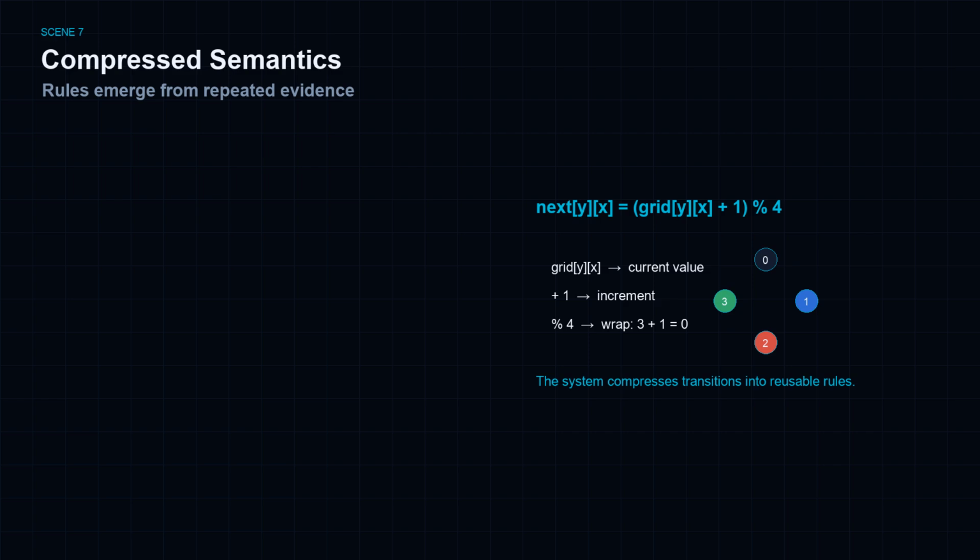Return to the central claim. The action meaning was never explicitly provided. The system only saw before grid, action token, after grid, repeated many times. From those observations, it inferred what actions actually do. Not from a manual, not from a label file, from state transitions. Meaning emerged from interaction. The transition from 0 to 1 at top center was not merely a color change. It was evidence. Understanding state transitions is the beginning of understanding intelligence itself.